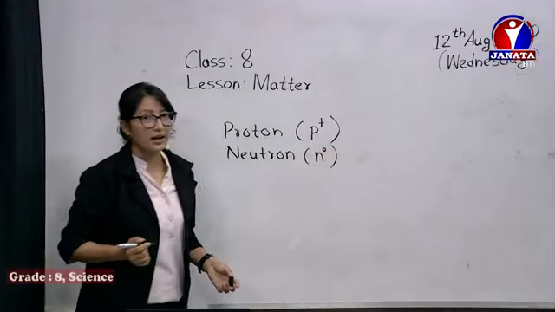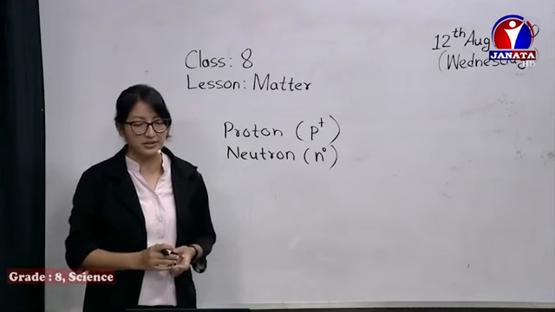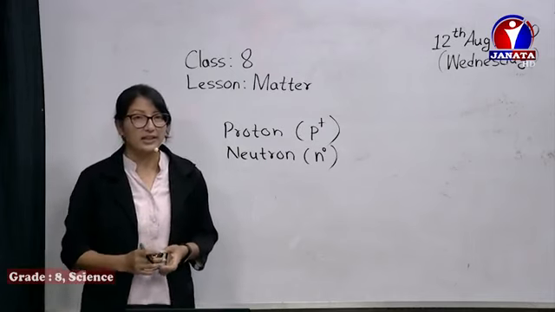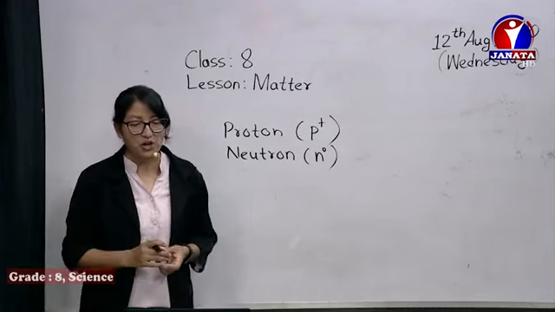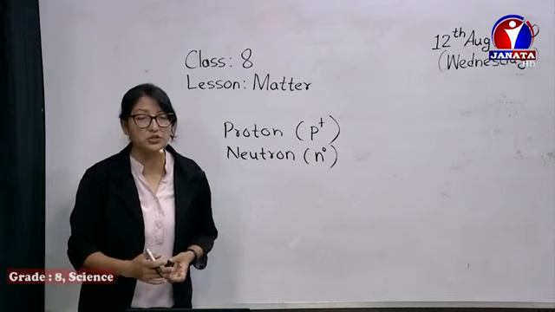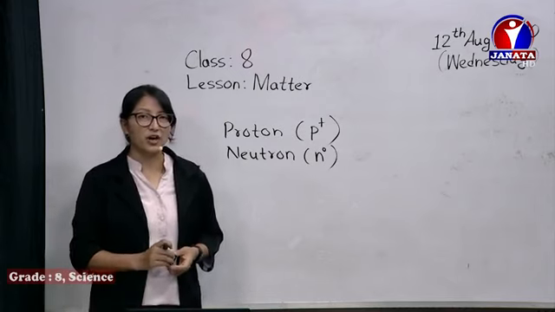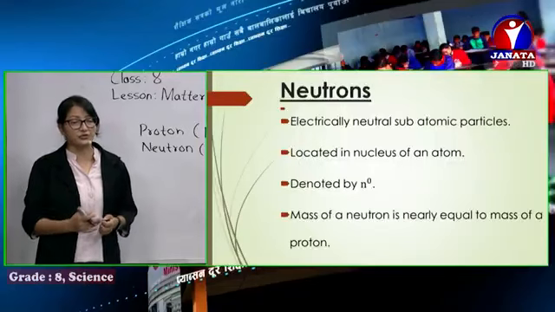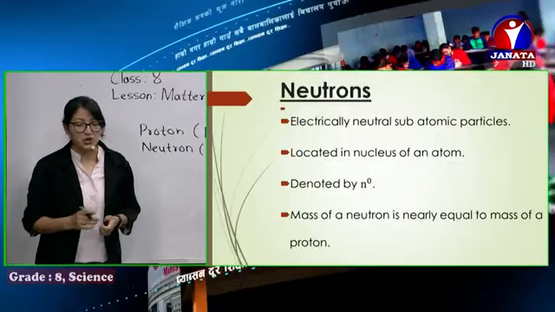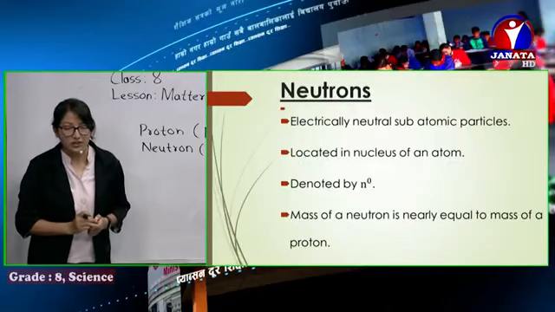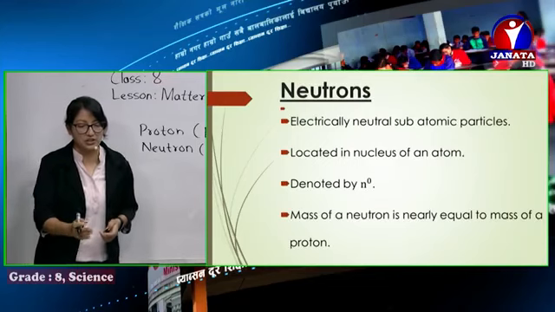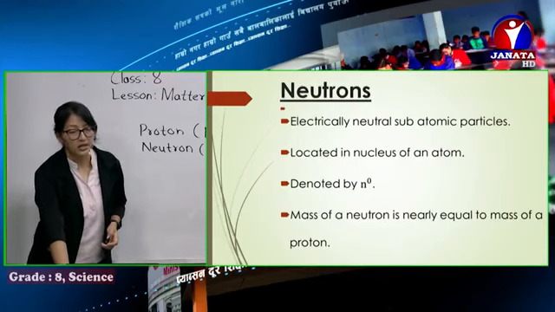Yes, they are chargeless particles. And the mass of a neutron is nearly equal to the mass of a proton. You can just check here, its mass is almost equal.